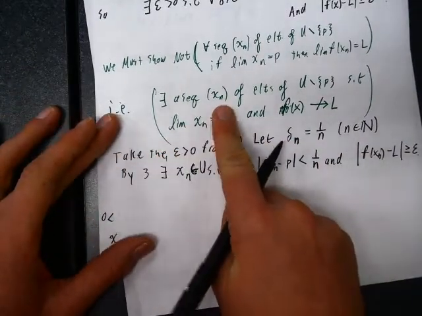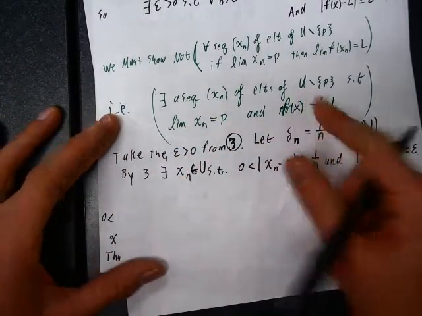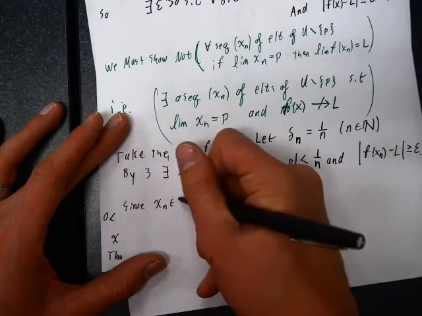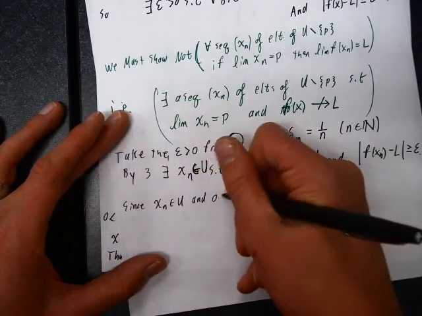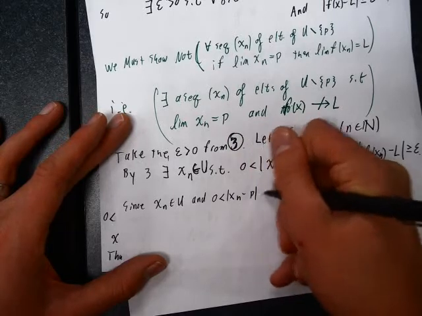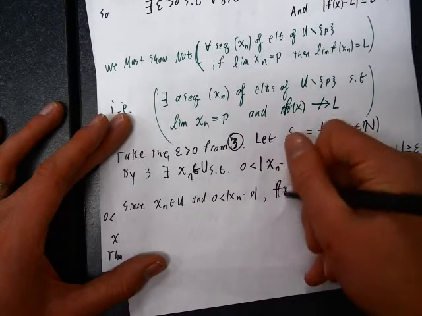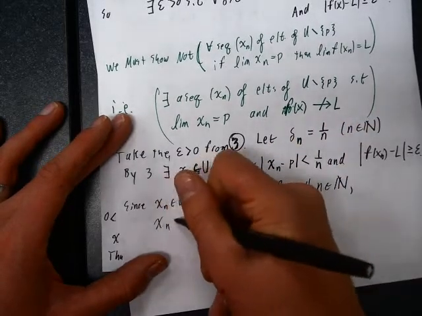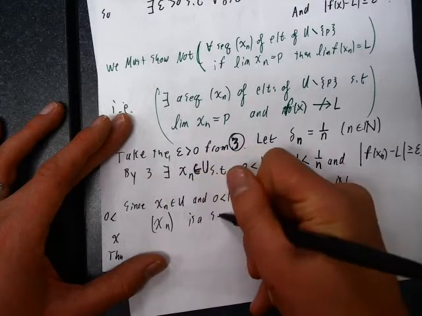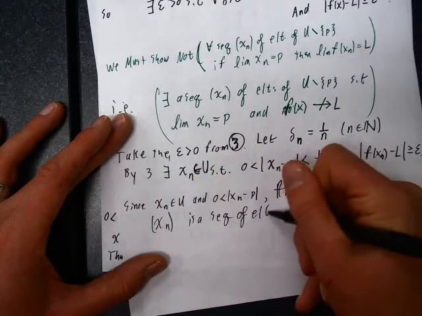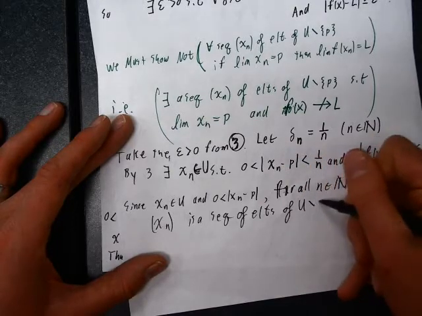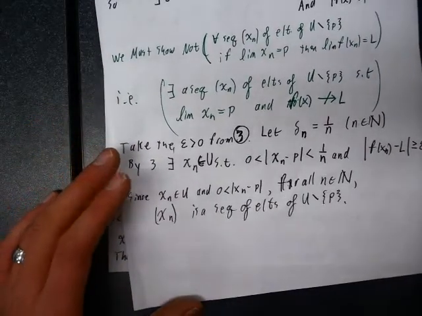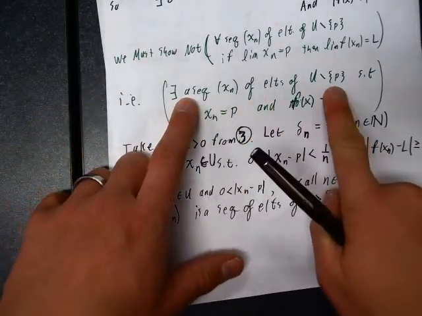So let's see, we need a sequence. This x sub n is a sequence. It needs to be a sequence of elements of u different from p. So since x sub n is in u, and 0 is less than the absolute value of x sub n minus p, the sequence for all n, x sub n, is a sequence of elements of u different from p. Alright, well that's good. We have a sequence of elements of u different from p.